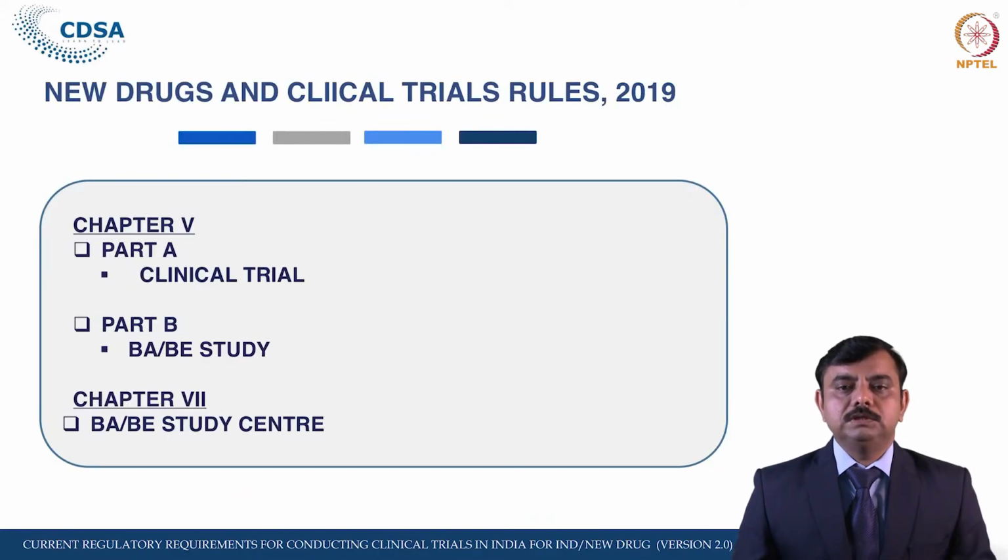Let us move to the New Drug and Clinical Trial Rules, and see in which chapter it has been given. This is the New Drug and Clinical Trial Rules 2019, in Chapter 5. Actually this Chapter 5 is divided into two parts. Part A is related to the clinical trial and Part B is related to the bioavailability and bioequivalence study. Chapter 7 deals with the BA/BE study centers.